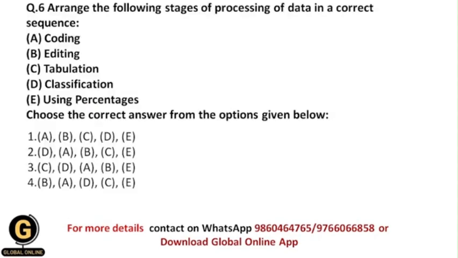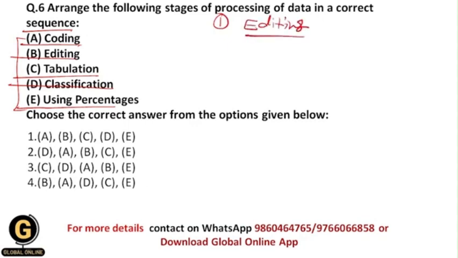Arrange the following stages of processing of data in a correct sequence. So over here we have given some stages of processing of data, and we have to arrange these stages in a correct sequence. Let us see what these stages are: coding, editing, tabulation, classification, using percentages. Basically, students, whenever we collect data, after that we need to process that data for our further processes in our research. In that case, your first stage of processing of data will be editing.